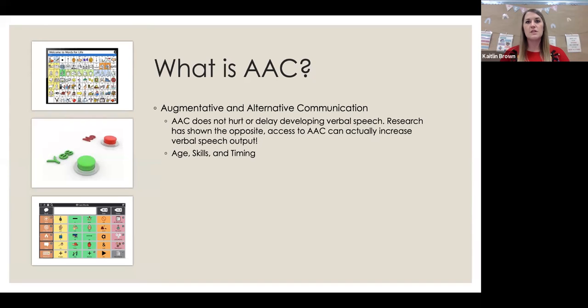Something that we're working on too is making a website that has all of these resources available to our SLPs, so that when they need a quick first-then board, or they need a quick core nine word board, they can go to the website, access those materials, and print them and laminate at their school. This is also something that our assistive technology specialists can do for them, but that way it's accessible to them quickly.